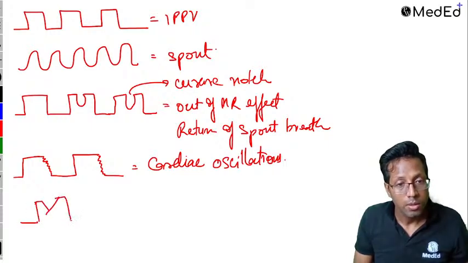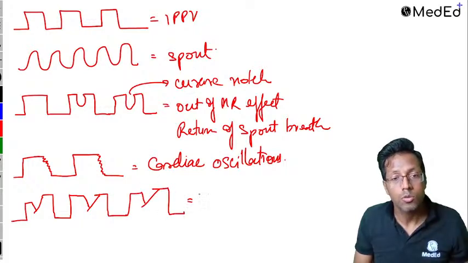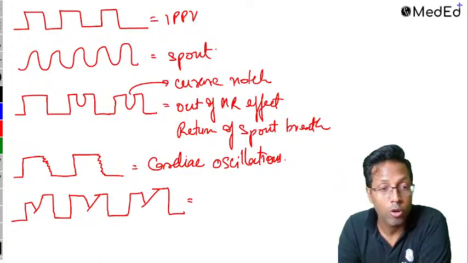What is this? This was an INI-CET question. Wait, let me draw it properly. M-shaped pattern. Anyone? This was asked in INI-CET. No, this is not curare notch.